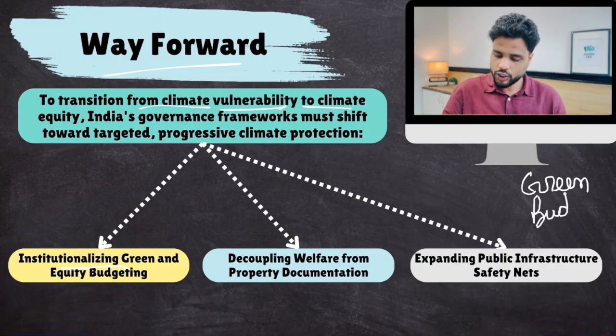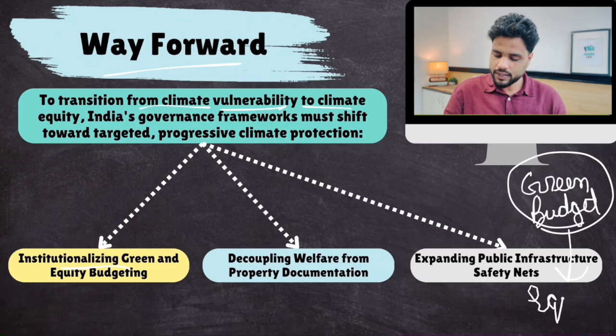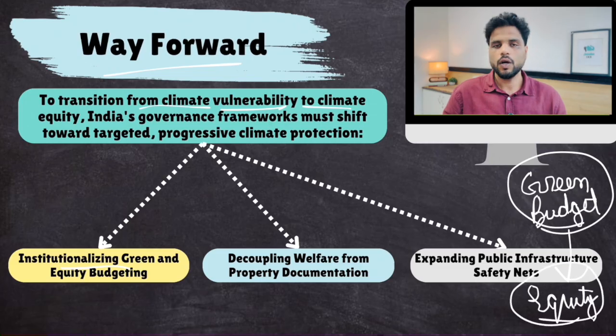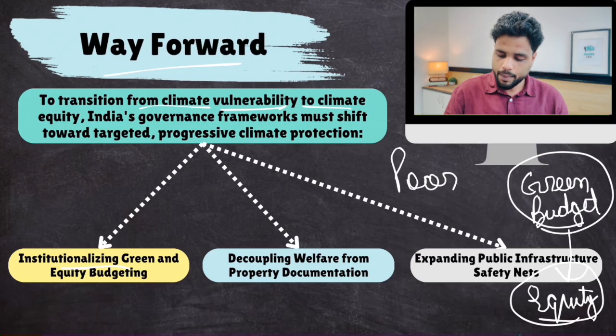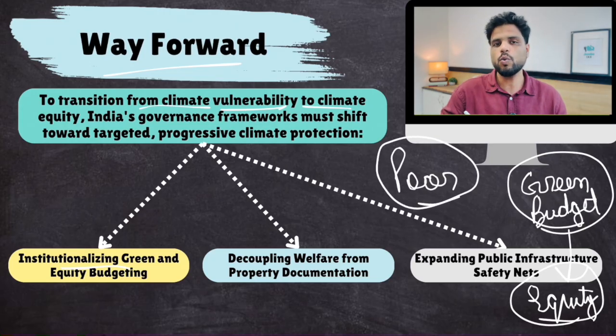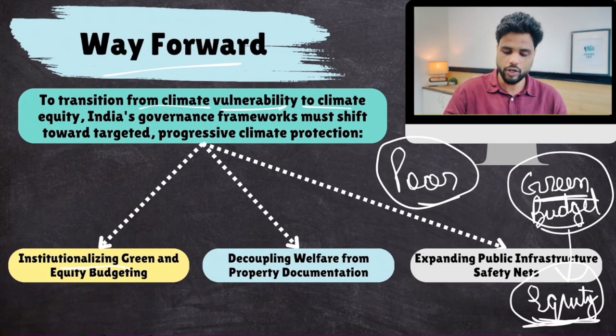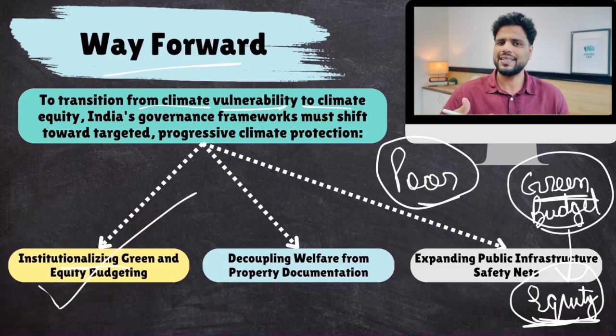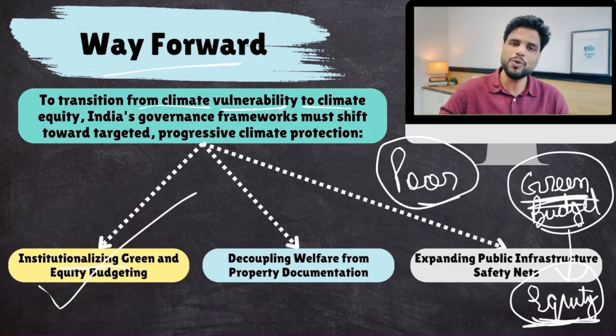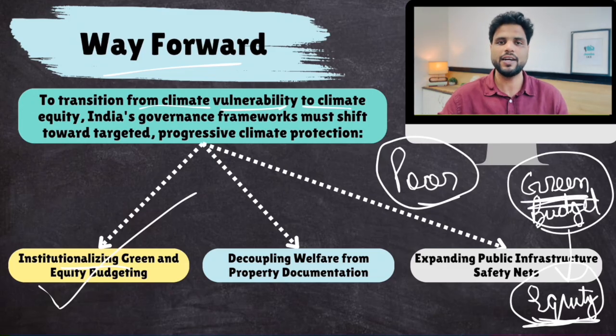So this green budgeting practice needs to also take into account equity concerns. Okay, what impact is it having on poor people? So your entire budgeting process needs to take into account not just the green consequences, but also the social equity consequences. And make sure that the taxes that you are levying, green taxes, are also distributed to poor people more than rich people. Okay. Then decoupling welfare from property documentation.